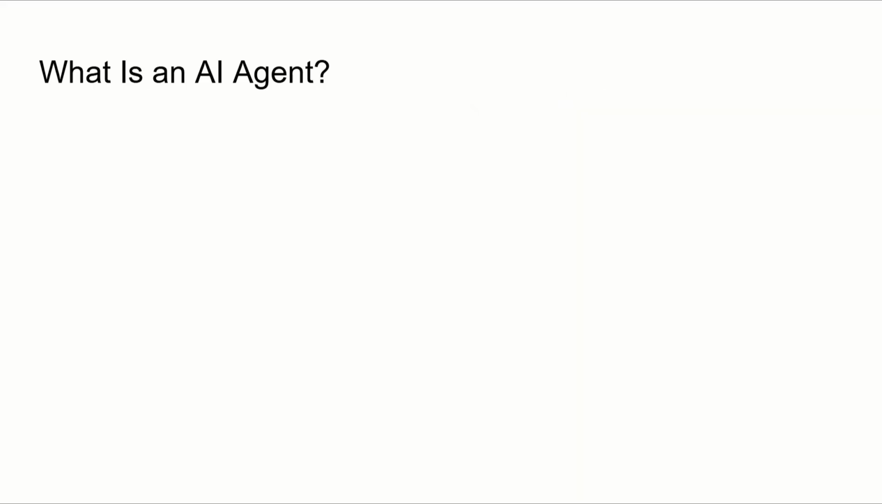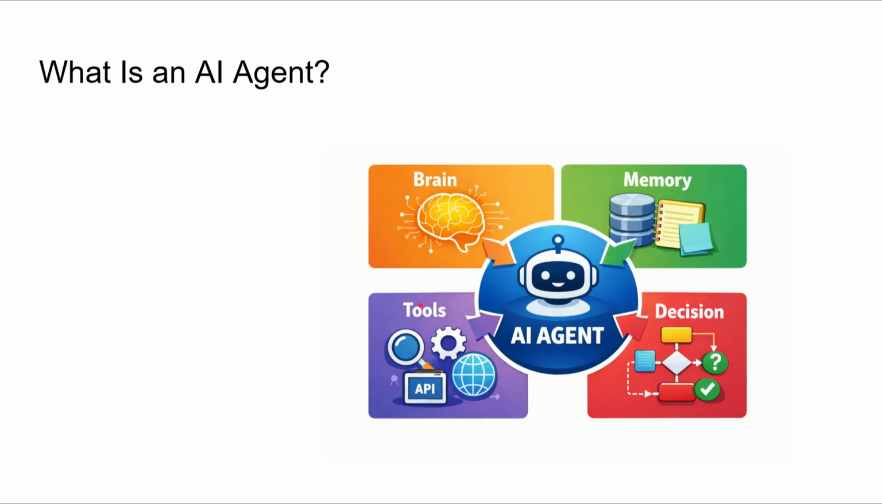So, what exactly is an AI agent? In simple words, an AI agent is a combination of brain, memory, tools, and decision logic. The brain is responsible for thinking, whereas the memory helps it remember things, and the tools allow it to interact with the real world, and the decision logic helps it decide what to do next.